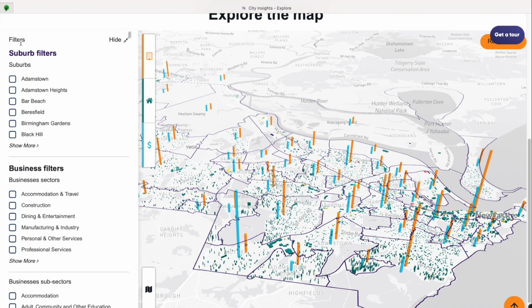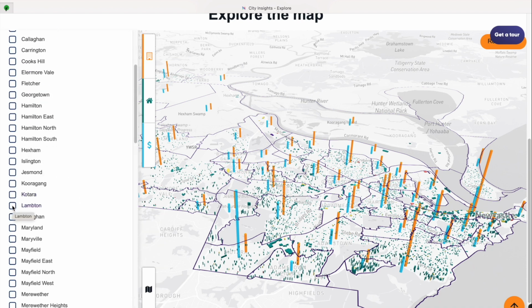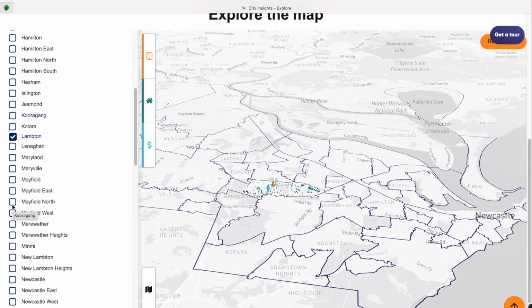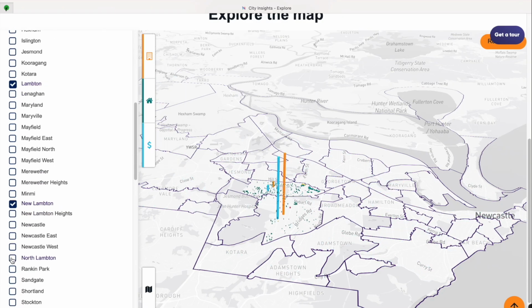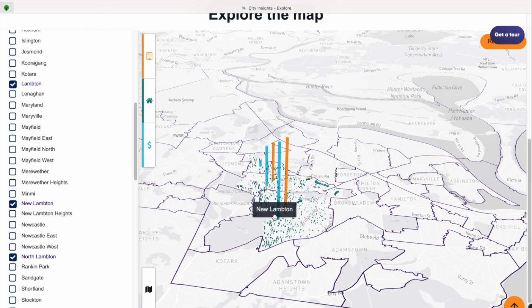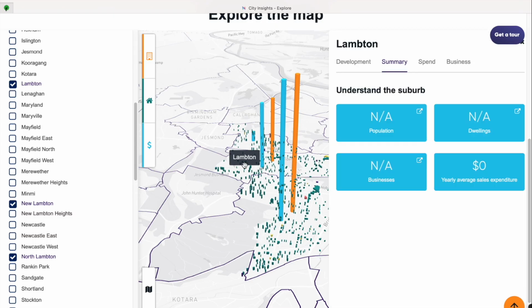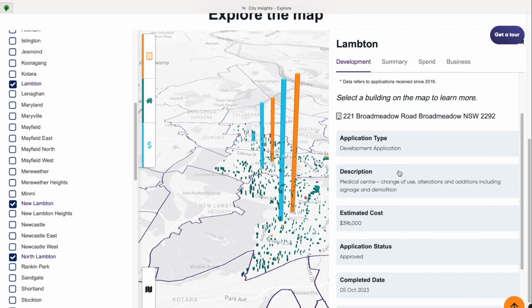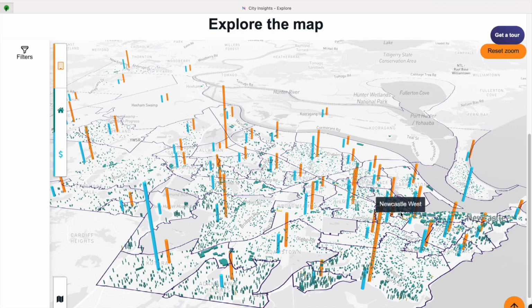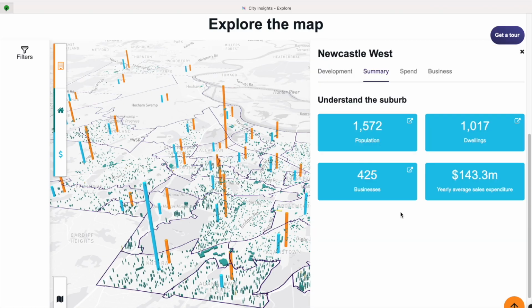On the left, filters let him control what he sees. First, he selects Lambton, New Lambton and North Lambton. The map displays local demographics, spending patterns, business counts, and development activity all in one place. He is particularly interested in development applications in neighbouring areas, where he compares Lambton with other surrounding suburbs.